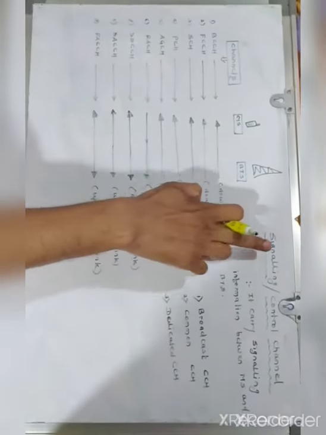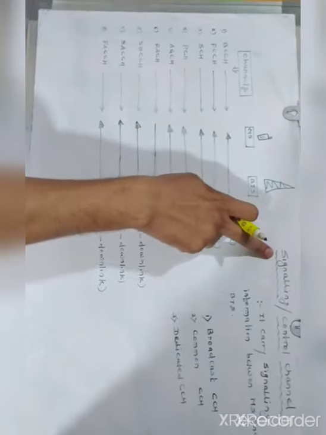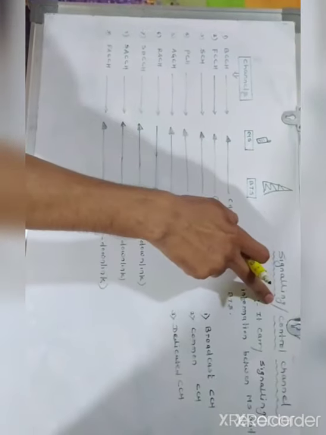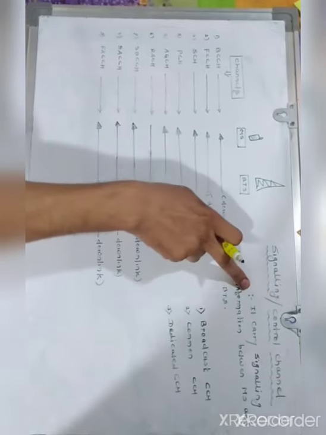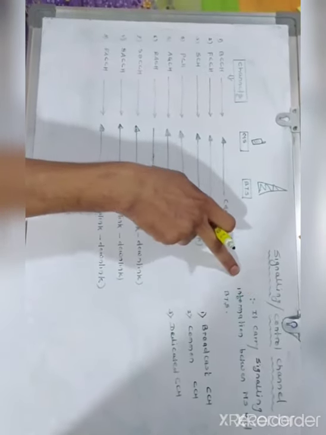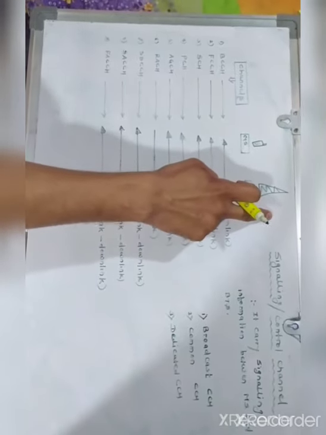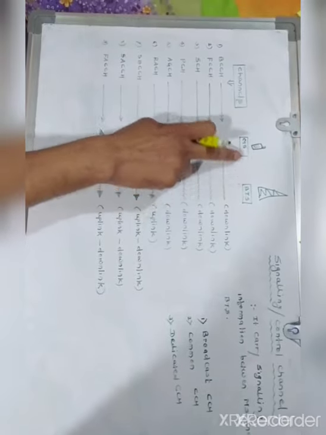Now the next is what? Signaling channels or control channels. All of these come under the signaling or control channels, right? Now what are control channels? They carry the signaling information between the mobile station and the BTS. Means the channels which are used between these two.